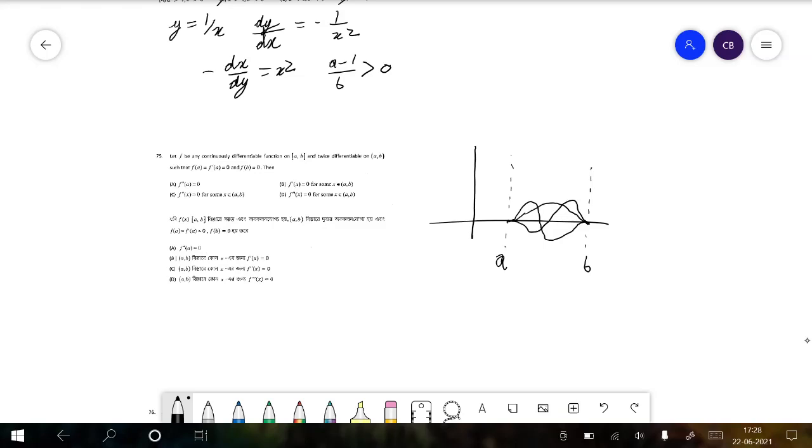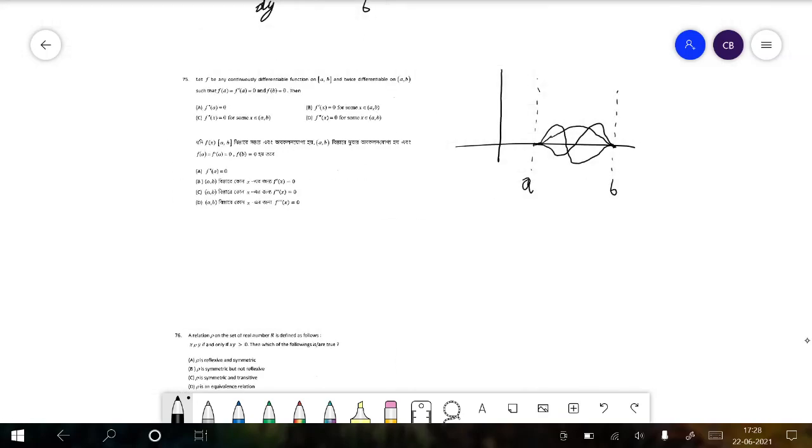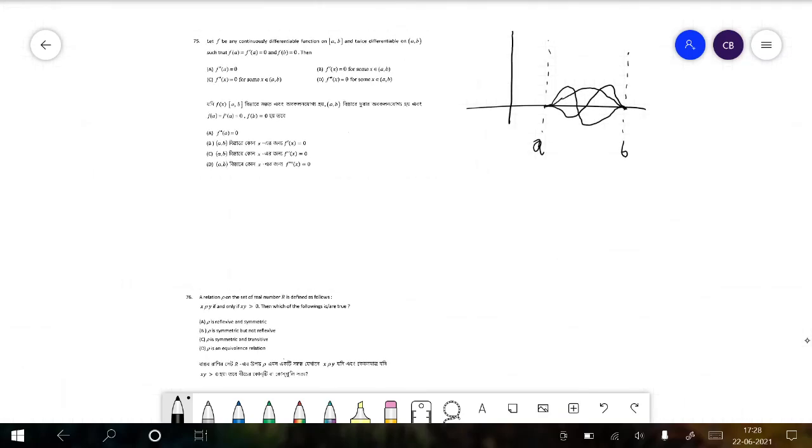In any case, we apply Rolle's theorem, because at the endpoints the functional values are both 0, and Rolle's theorem works if they are the same constant. So here they are 0, and there must be a position x equal to c where the tangent has a slope of 0. So for every curve there is at least a single point c where this condition holds.